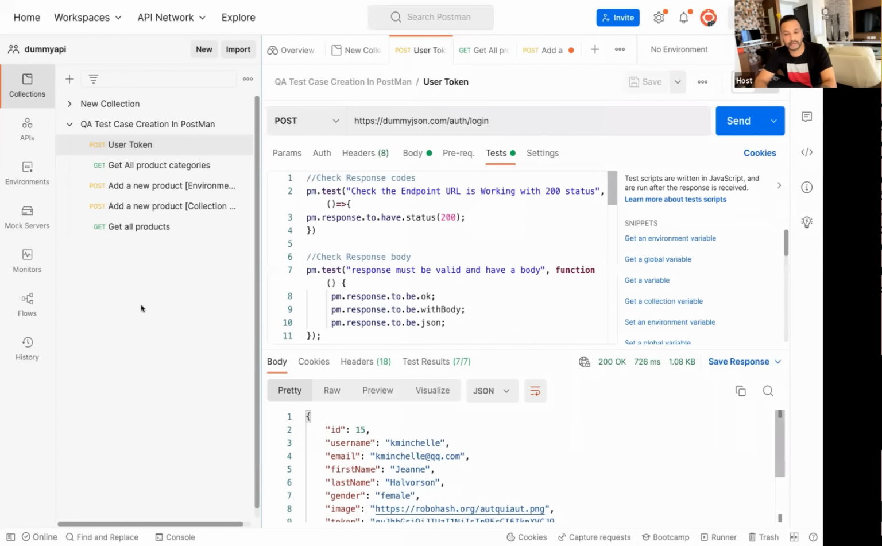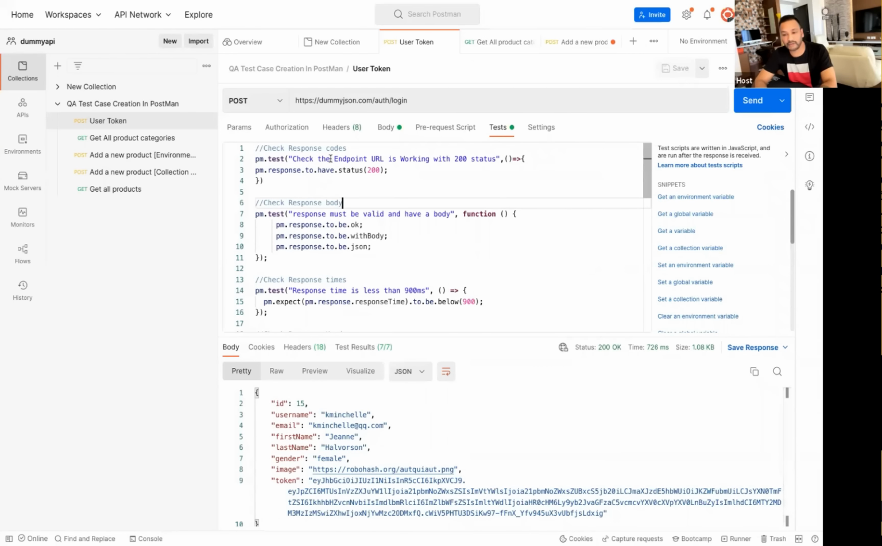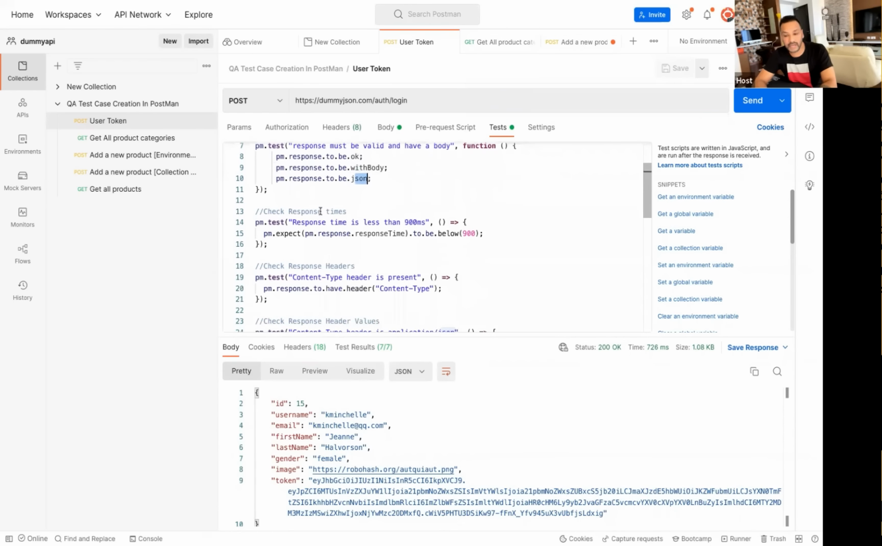The same thing you can do with respect to manual testing also. These are my tests that I have written. It's saying the endpoint URL is working with the 200 status code, so I'm checking the 200 status code. I'm checking the response we are getting, with body and JSON attributes, whether we are getting it or not. We are checking that the response time is within 900 milliseconds.